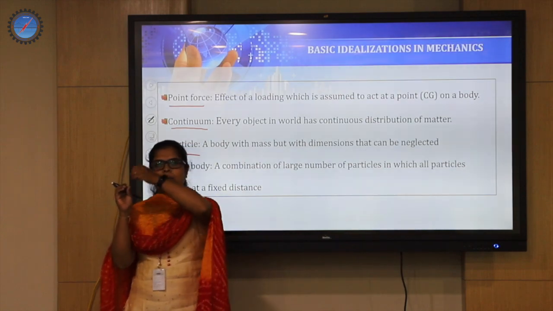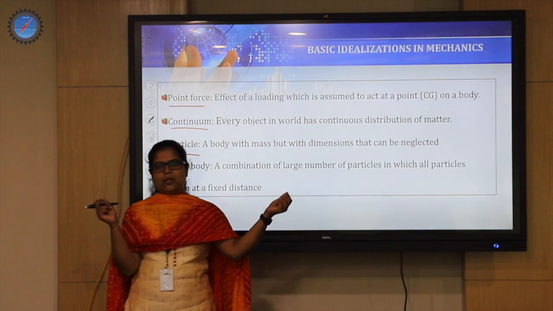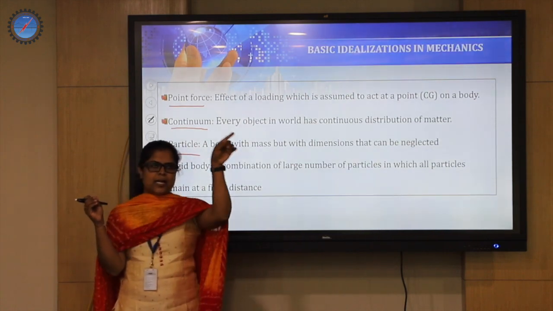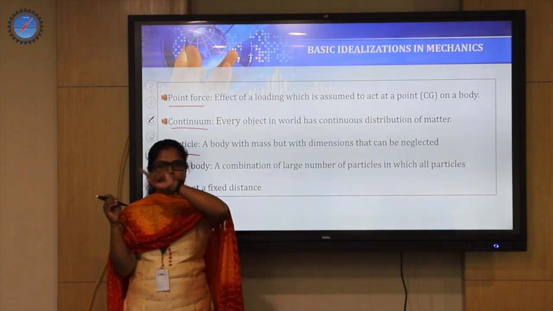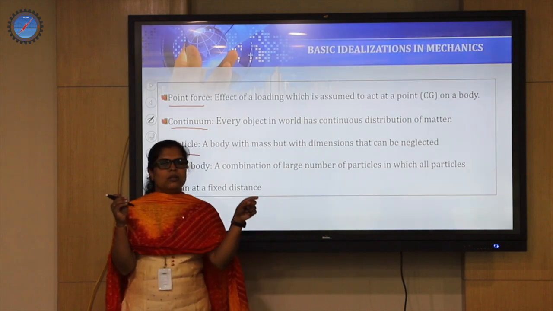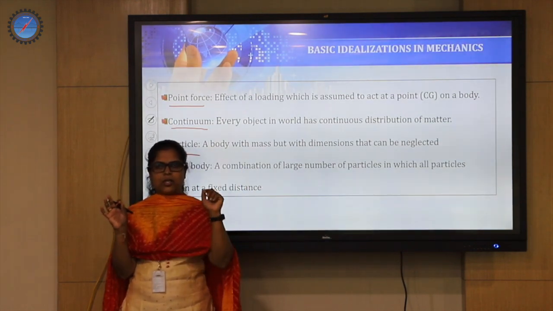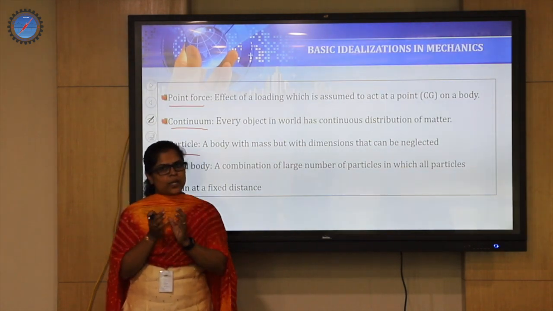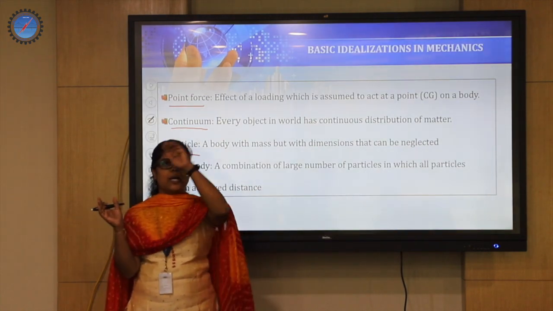If you want to draw a projectile path, the path traced by the aeroplane from the first point of elevating to the landing point, and between those two points you want to draw a parabola, will you locate the aircraft with all the wings, gear, everything? No. You will just locate it at that point, correct? So, is the aeroplane a particle? We say that the particle is at this distance in the parabola.